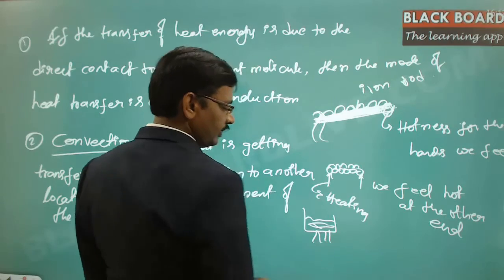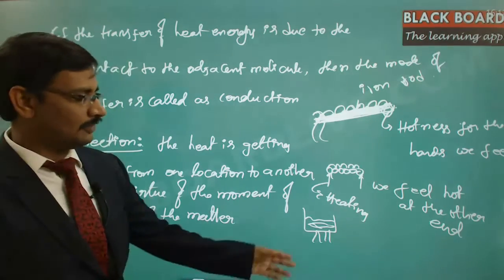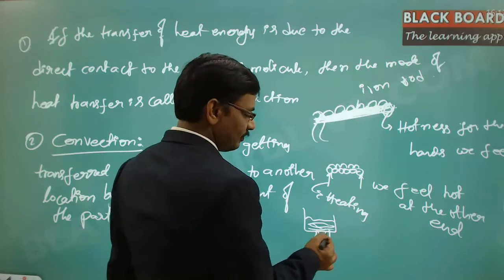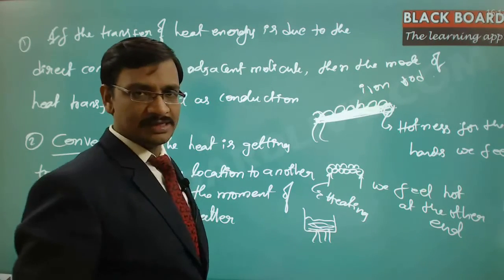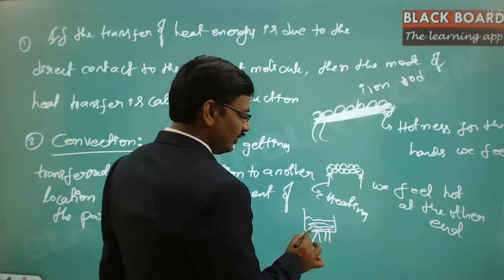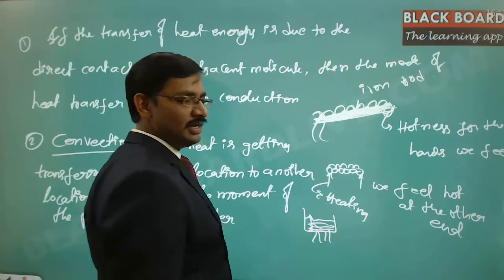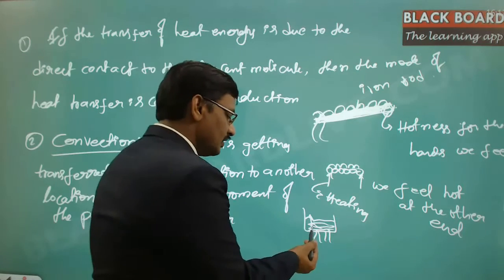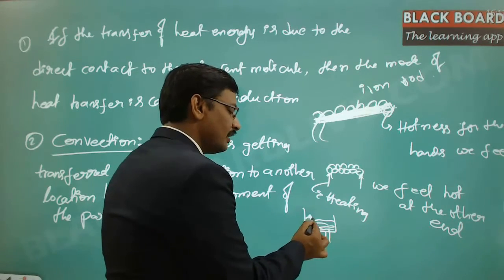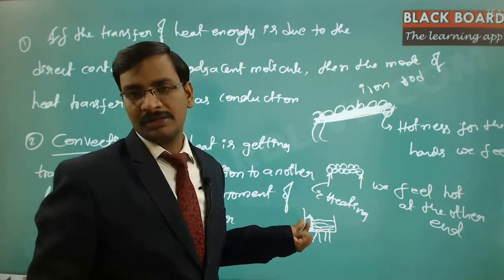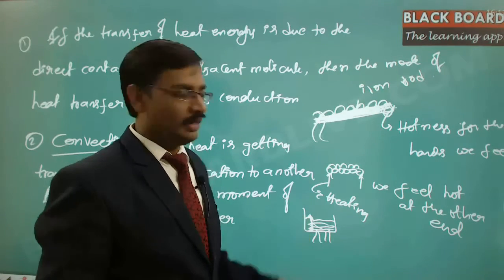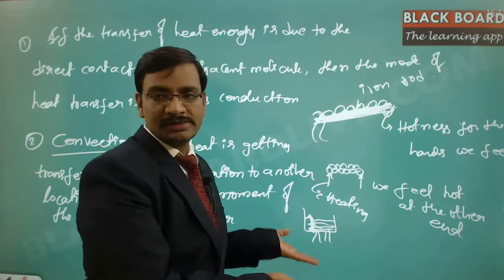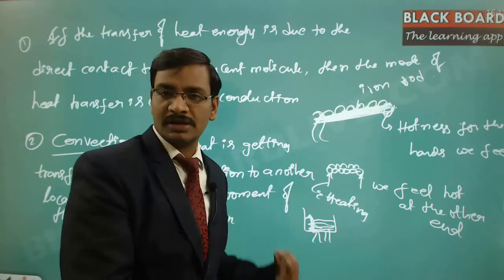Now what happens is, if you put the fire at the bottom of the vessel, the water molecules which are exactly at the bottom get heated first, and these particles will be moved upwards because the weight of the particle which was heated is going to be less. Hence this particle is moved up, and then the colder particles of the water, which are heavier, will be coming down. So the heated particles are going up and the cooler particles are coming down.